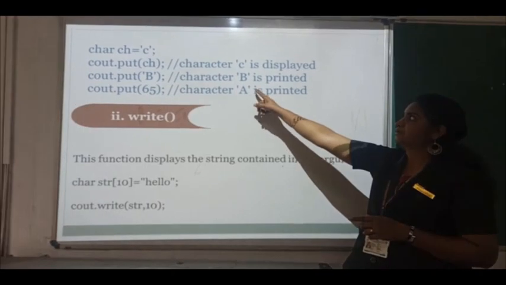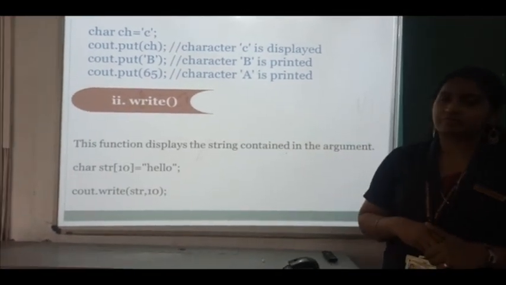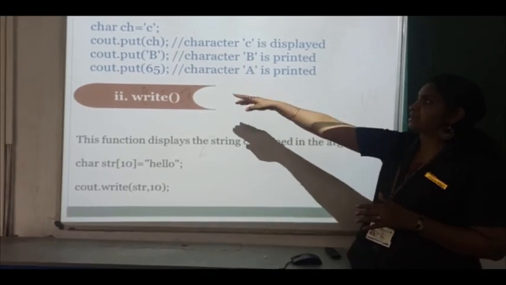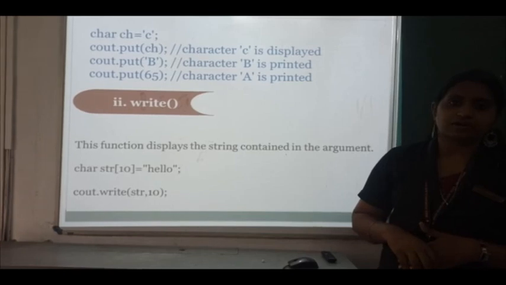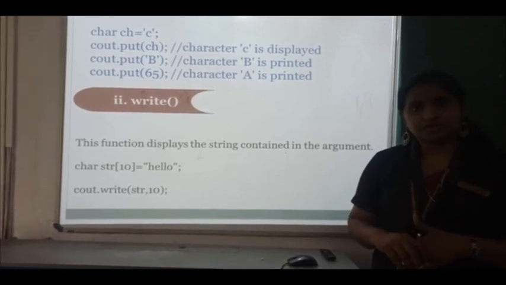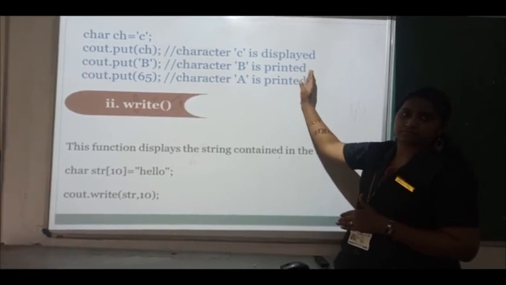If you directly print some characters, you can assign the value with a single quote. And if you give a number, it will be displayed with the corresponding code. So this is the use of the put function.